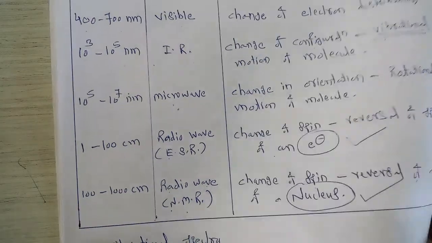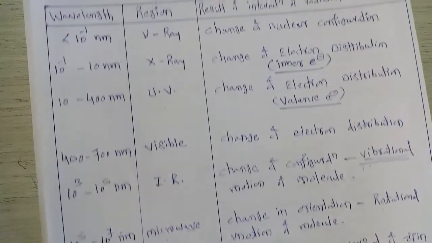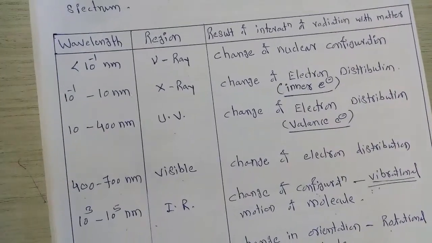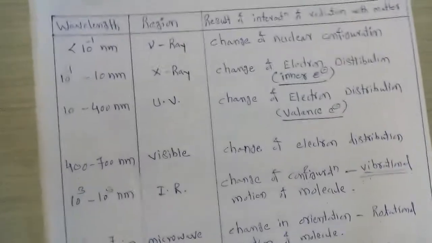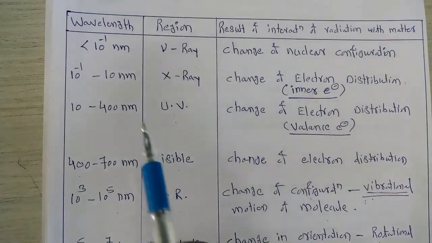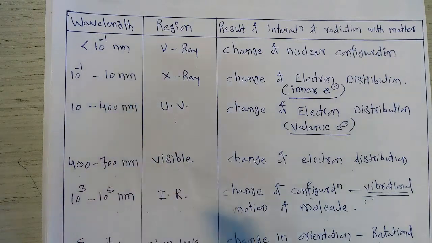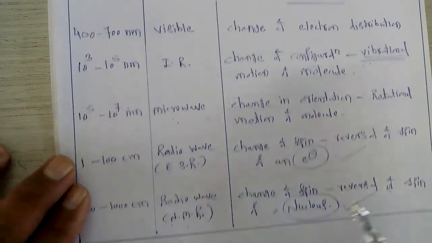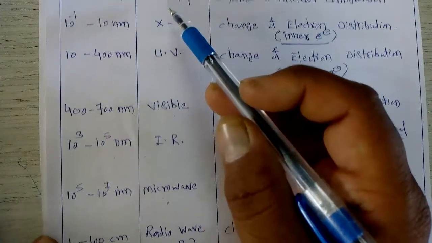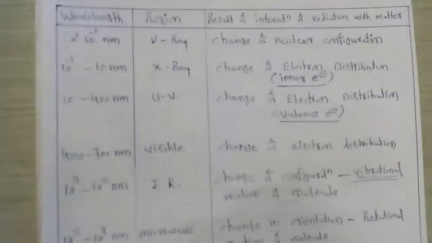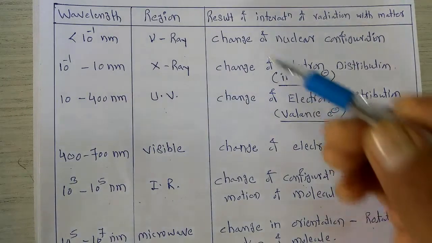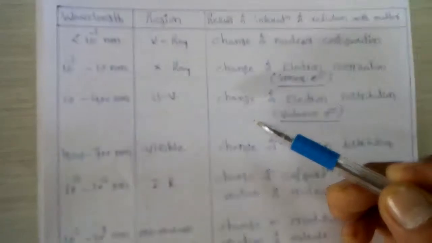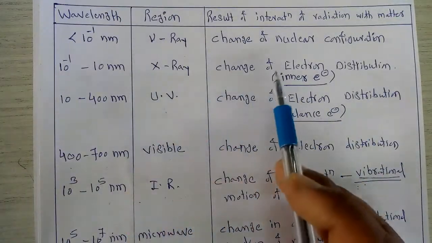So these are the different regions obtained in the electromagnetic spectrum over different ranges, starting from 10^-1 nanometer up to 1000 centimeter. As we go from the lower wavelength region to the higher wavelength region, different types of interactions take place between these radiations and a particular matter.